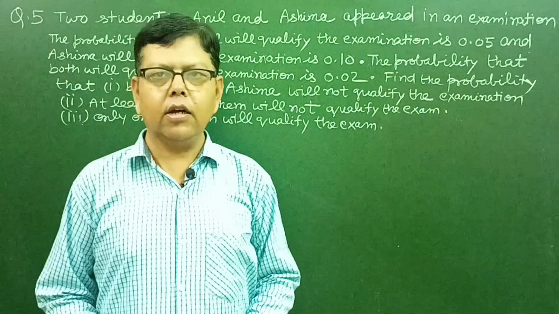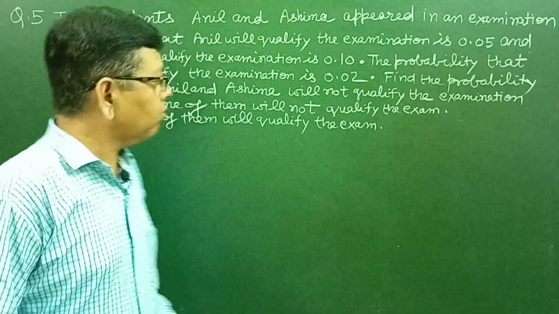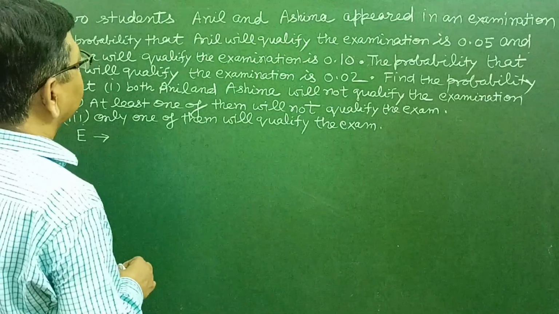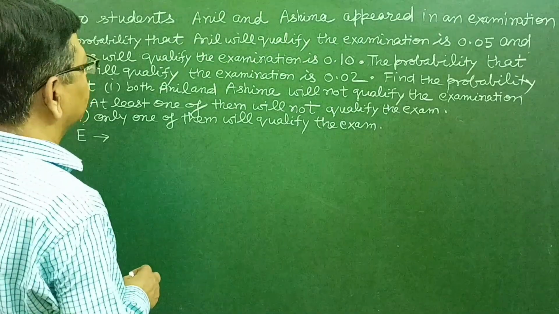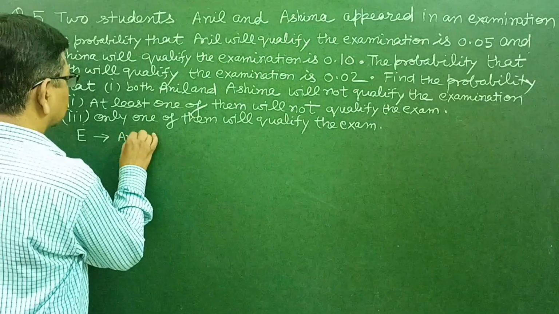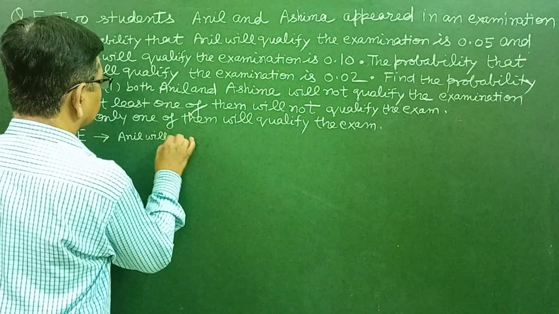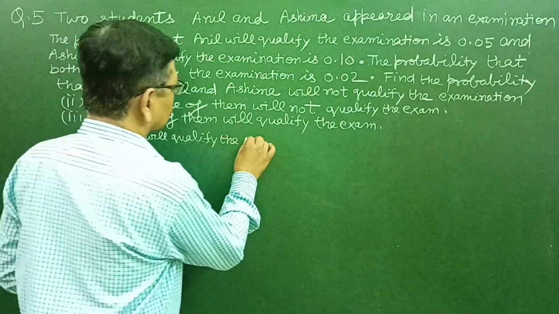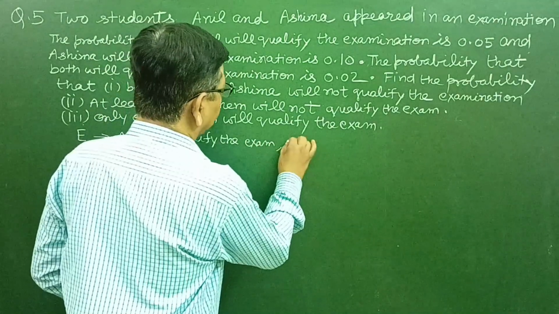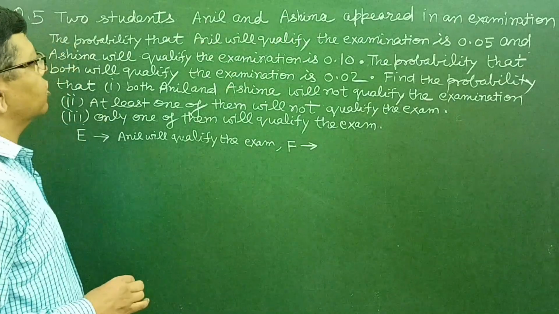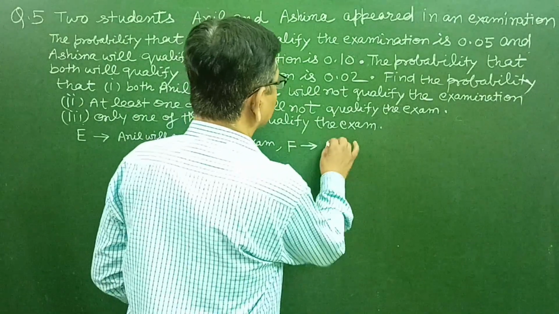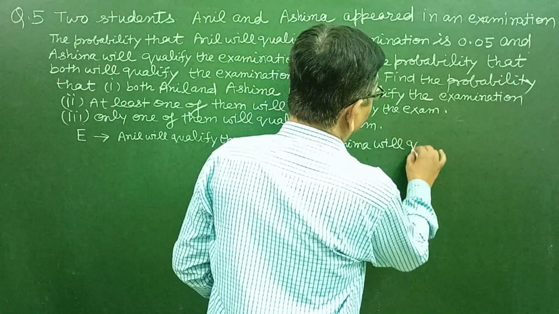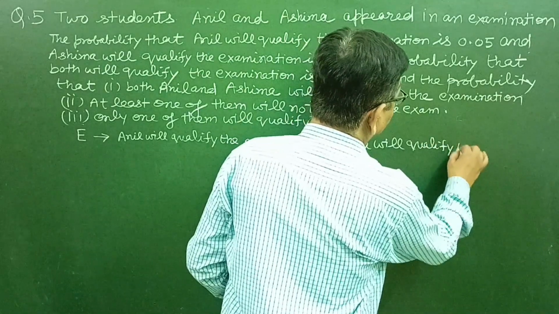So now let us write the events. Let the event E be denoted by Anil will qualify the exam, and the event F be denoted by Ashima will qualify the examination.